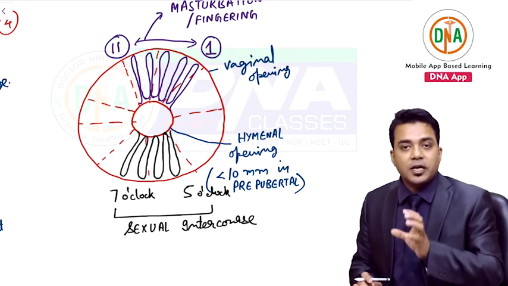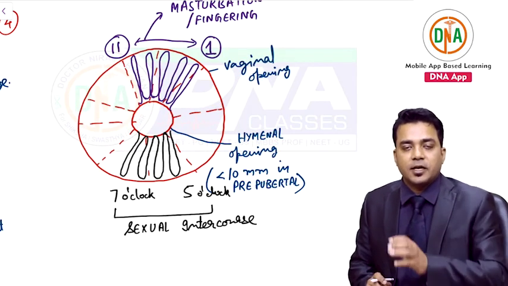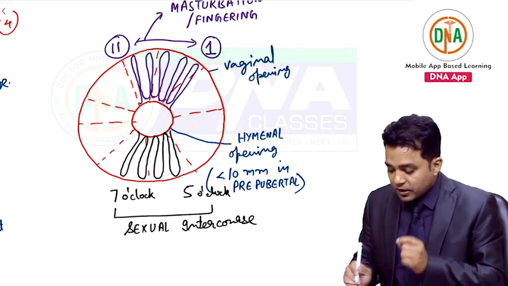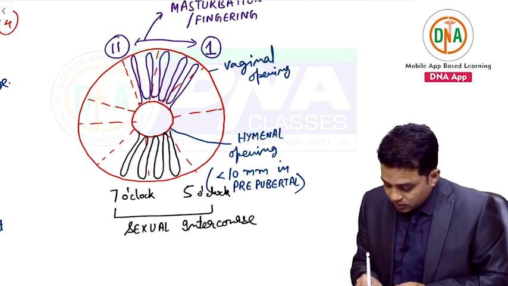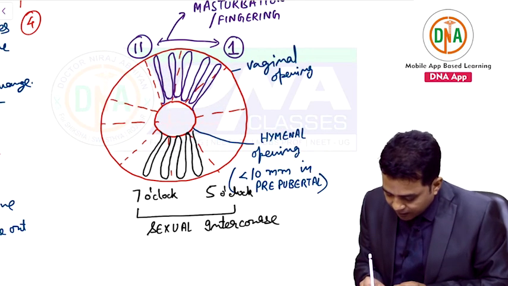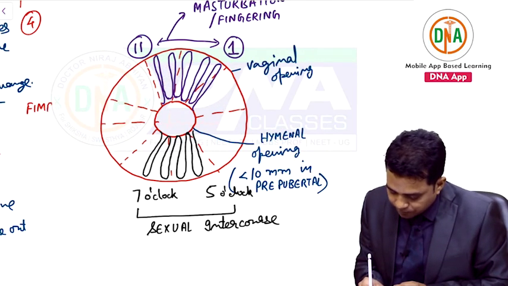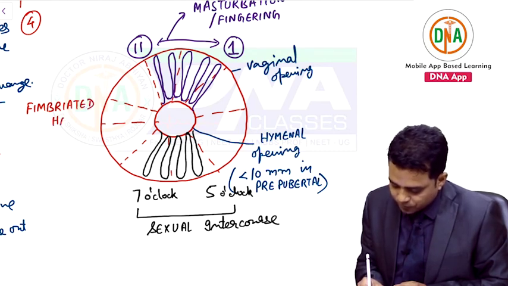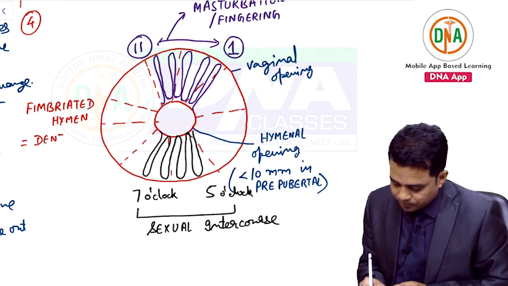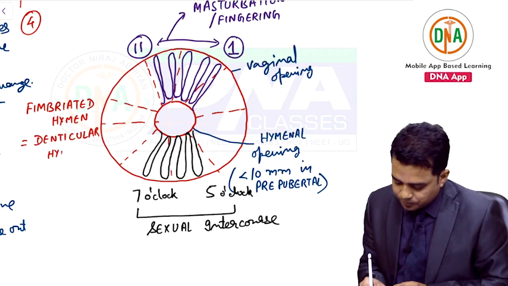Then there is one anatomical variant of the hymen. There are 11 to 12 types of hymen. One of the anatomical variants is called the fimbriated hymen, also called the denticular hymen.